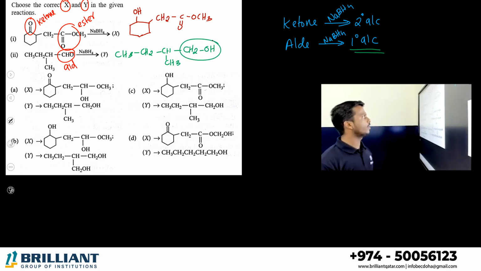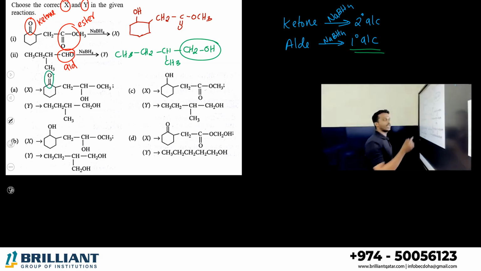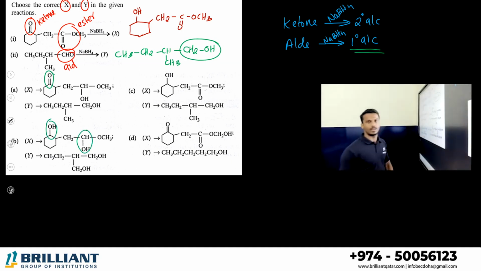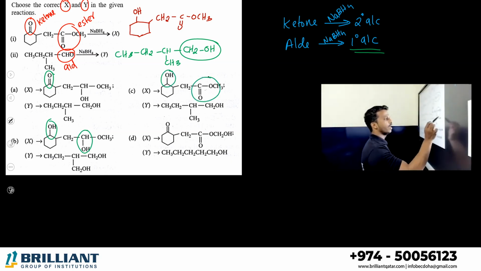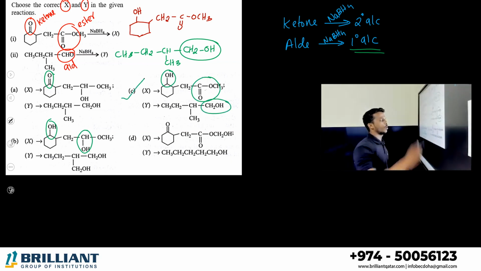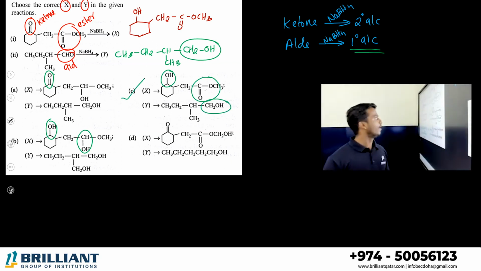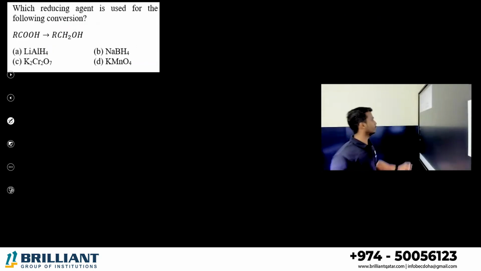So can you identify this product anywhere? Option A, no. In option A, they didn't make any change on the ketone. Option B, they reduced the ketone as well as the ester. Don't touch the ester. Option C, yeah, they reduced the ketone. They didn't touch the ester part. Yeah, they reduced the aldehyde. Correct. Option C is the correct answer. Okay, let's go to the next question.